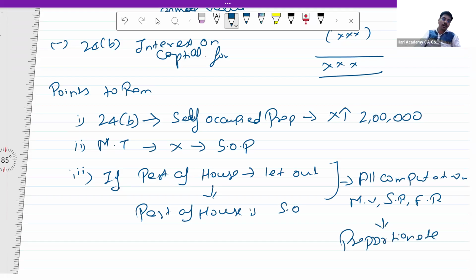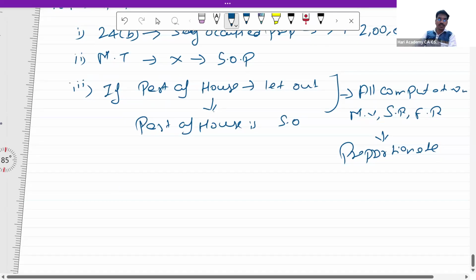Everything should be proportionate. And one more point is how to compute your gross annual value.